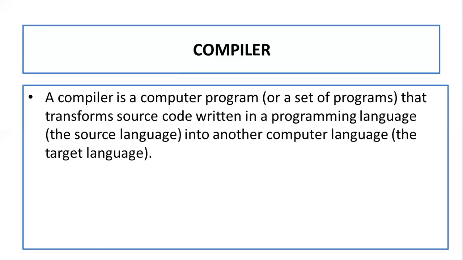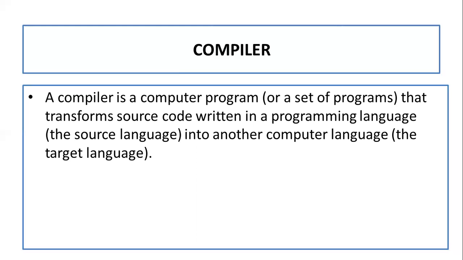It comes with the programming language software. So a compiler is a computer program, that is software, and it transforms your source code into the target code. That means you have written your code in whatever language, it will transform that code into the target language. This is the use of compiler, that it will translate your code in the target language.